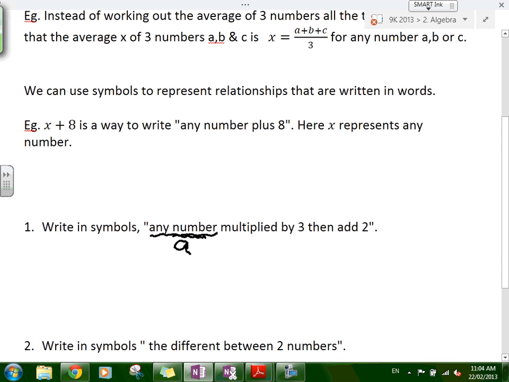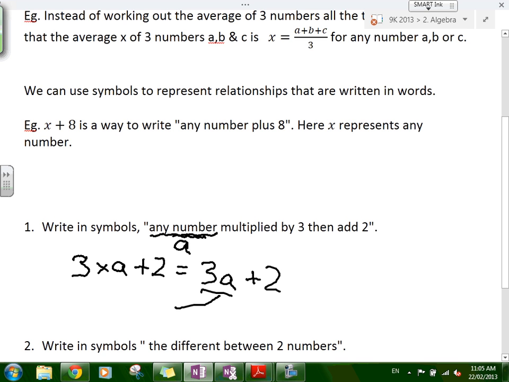What do we have to do to A first? We have to multiply by 3, and then after that, we have to add 2. Good, so this sentence is going to be 3 times A, multiplied by 3, and then we add 2. And remember, in algebra, you don't have to put the multiplication sign. When we have a number and a variable together, you put the number first, and then the variable. So that is equal to 3A plus 2.